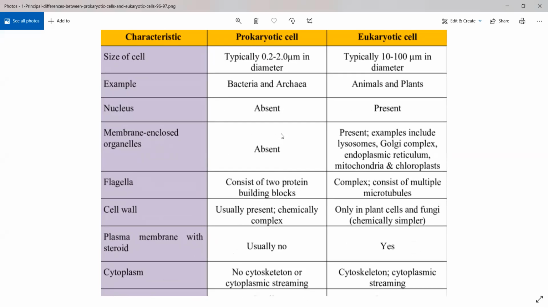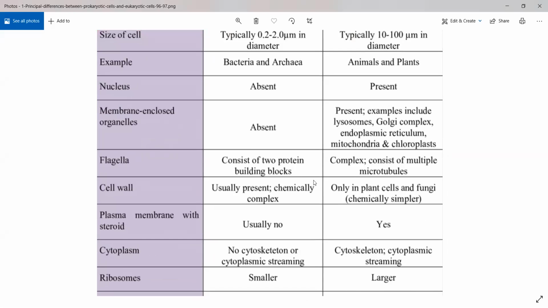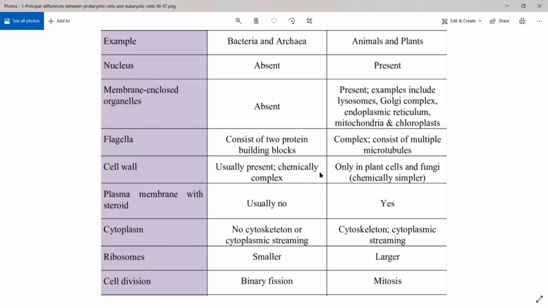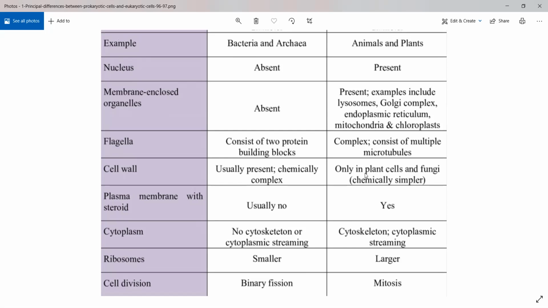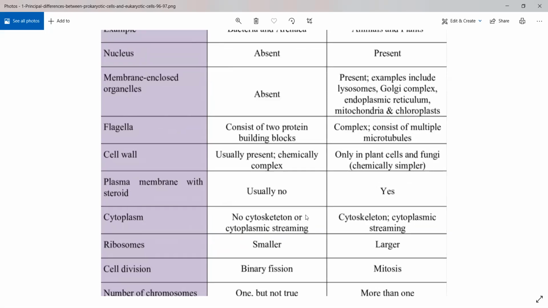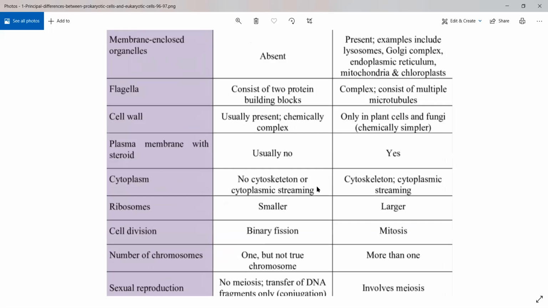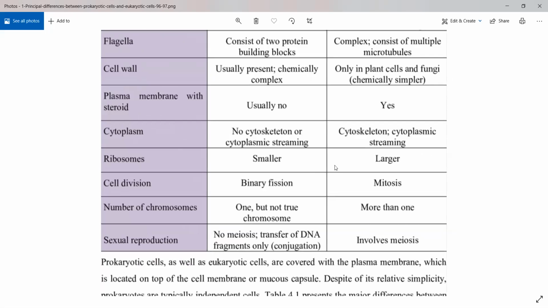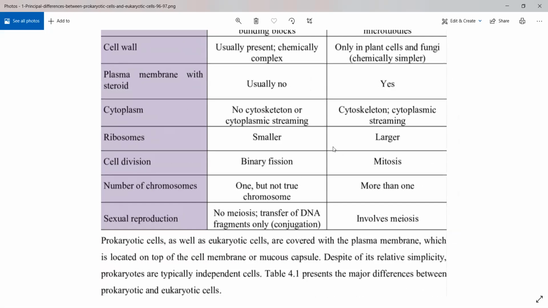So it does not have a proper nucleus, it does not have a membrane that will enclose organelles. इसका reproductive mechanism अलग रहता है, but cell wall, even if it is present, it is not as good as this one, which is present in eukaryotic cell. Cytoplasm does not have any cytoskeleton. Ribosomes are smaller. A lot of difference will be there between prokaryotic cell and eukaryotic cell.